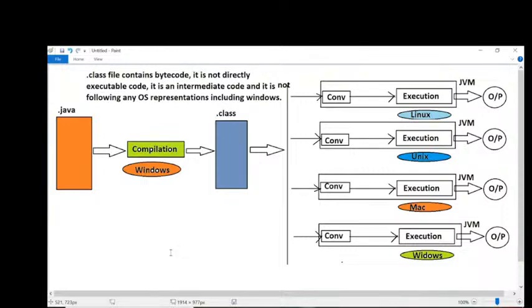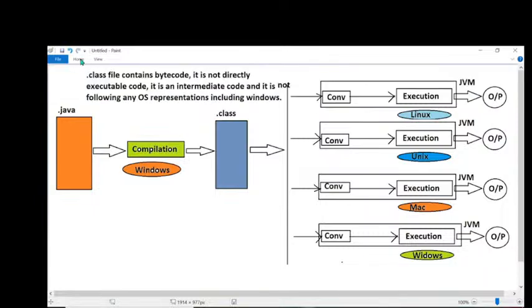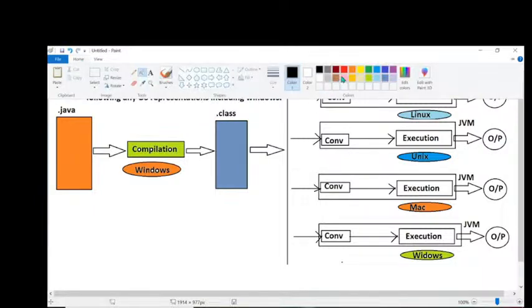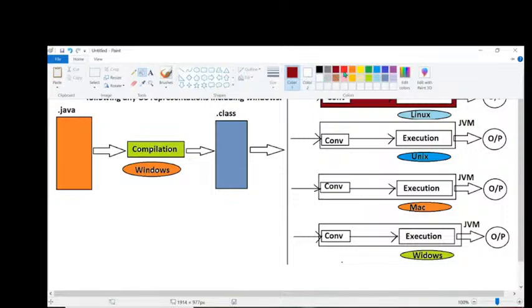All right, sir. What is the responsibility of the JVM? Now tell me. The JVM is responsible for two things. What two things? Come on, now tell me. The first one is conversion, and the second one is execution. These two things are done by the JVM internally. Am I right or not? Okay, very good. Now we have to understand these two things clearly.